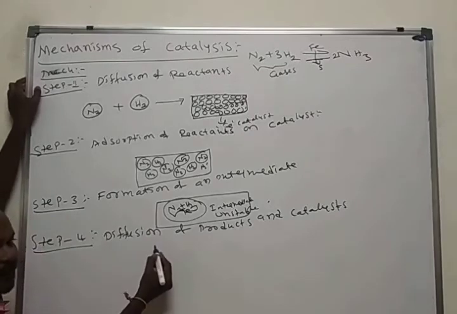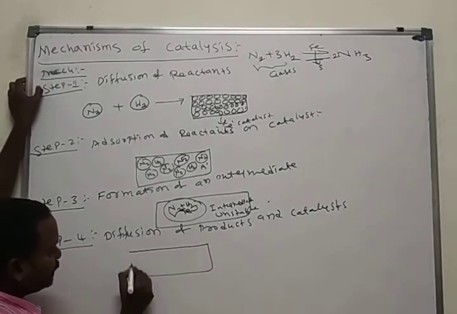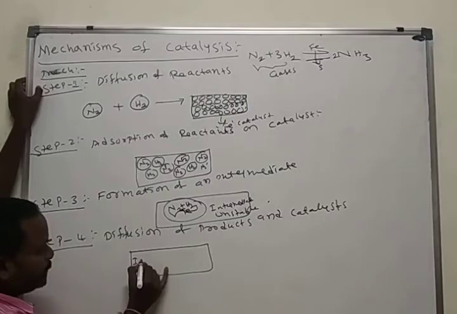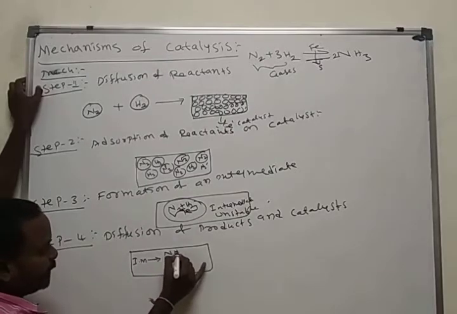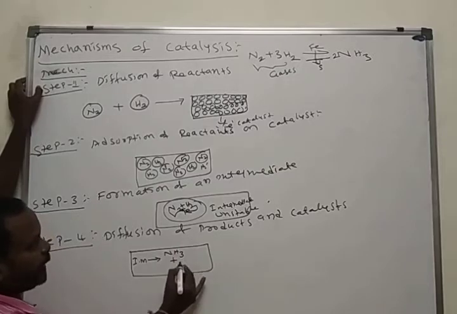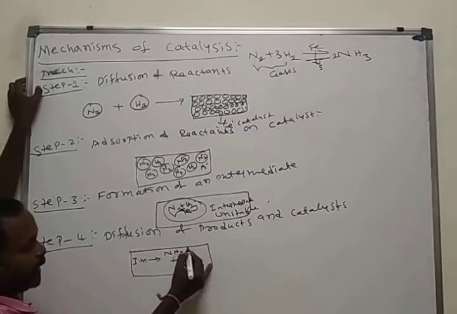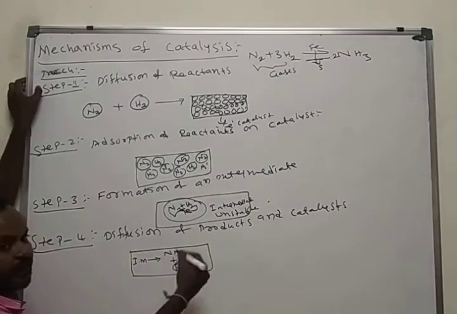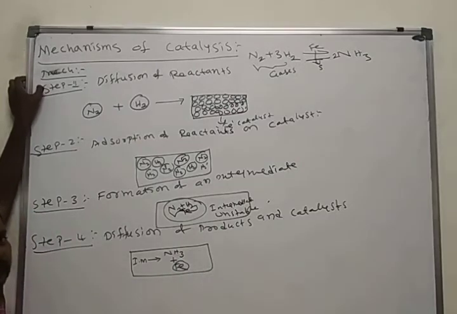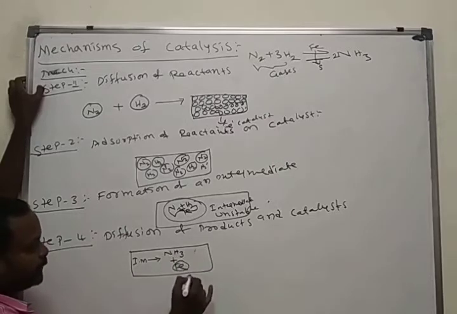Diffusion of products and catalyst means here the intermediate converts into products, that means ammonia along with the iron. We get the iron particles. This we call diffusion.